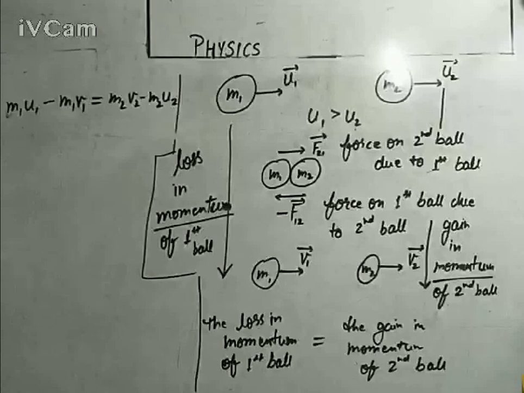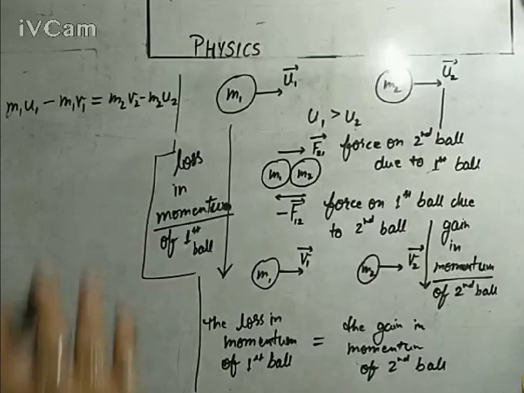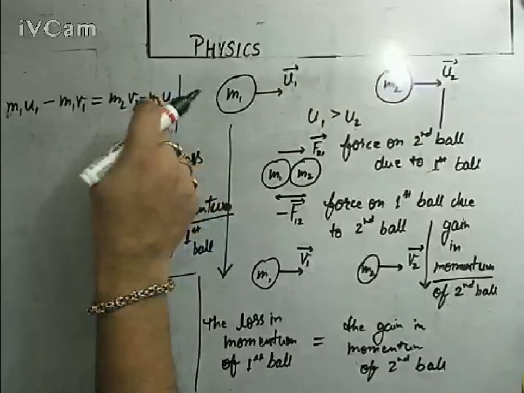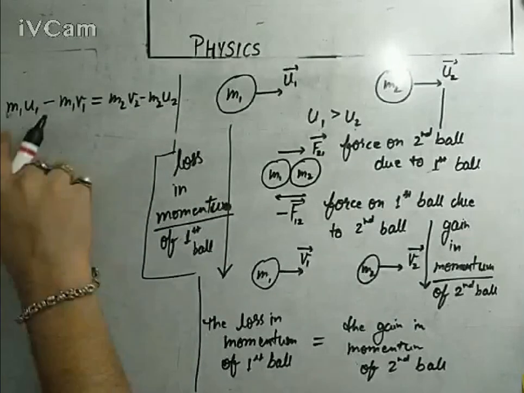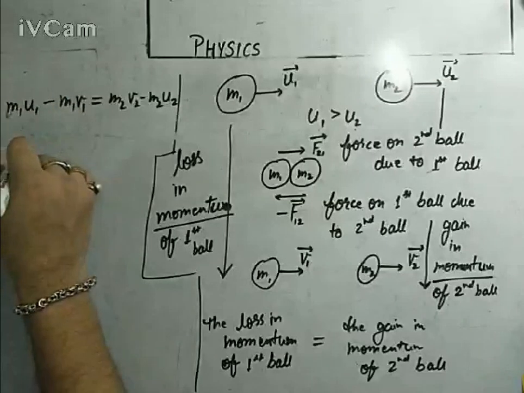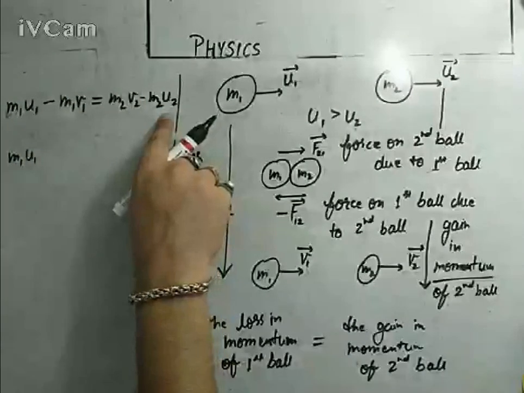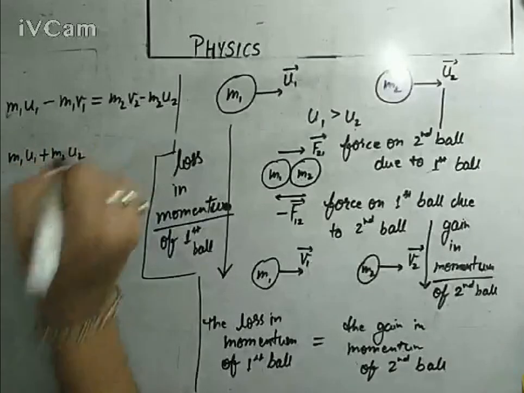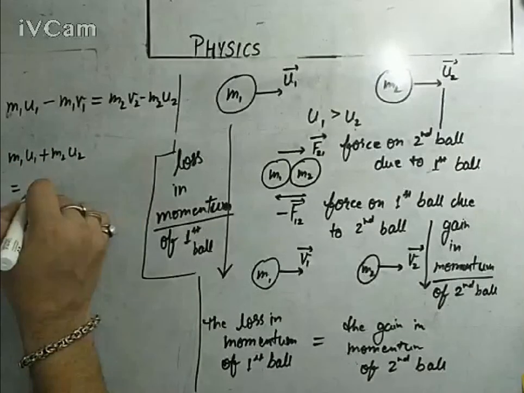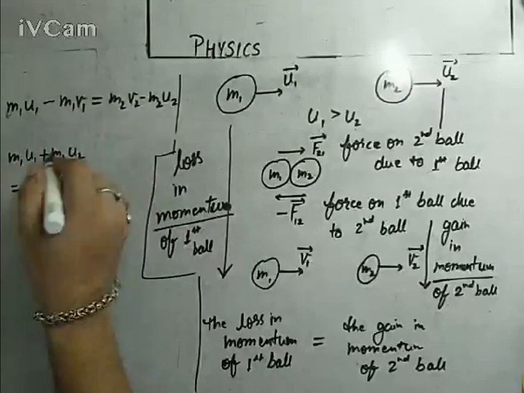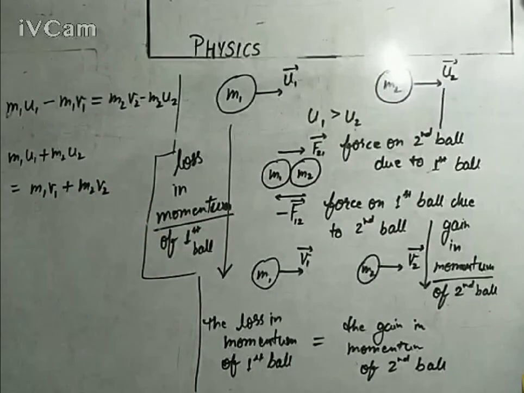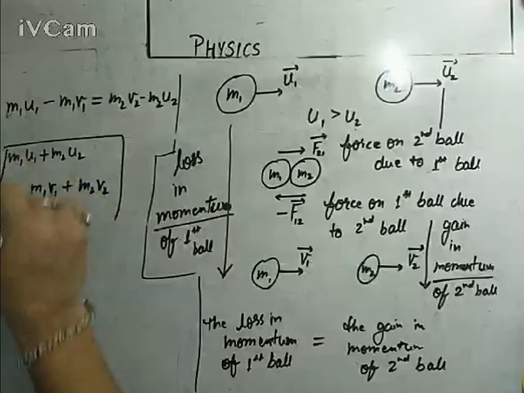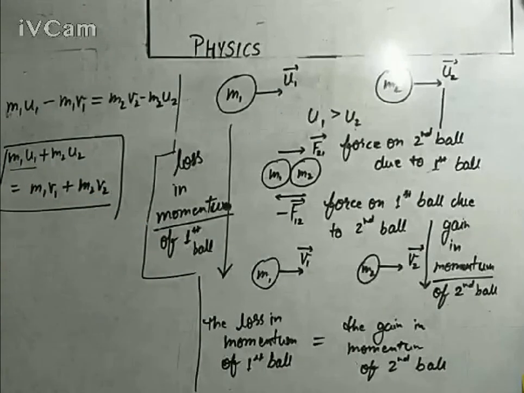This is the conclusion. Now let's take u information on one side and v information on the other side. Let's shift this m2 u2 here and shift this m1 v1 there. So you will get m1 u1 positive, plus m2 u2 equals m1 v1 plus m2 v2. And what does it represent? m1 u1 plus m2 u2. m1 u1 is the initial momentum of the first ball.